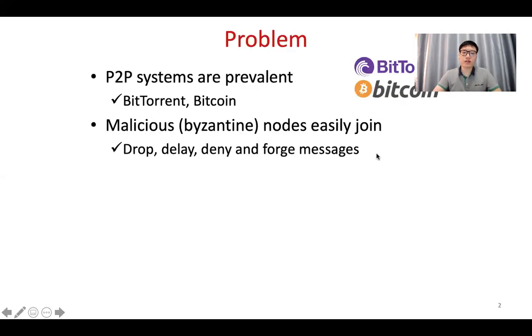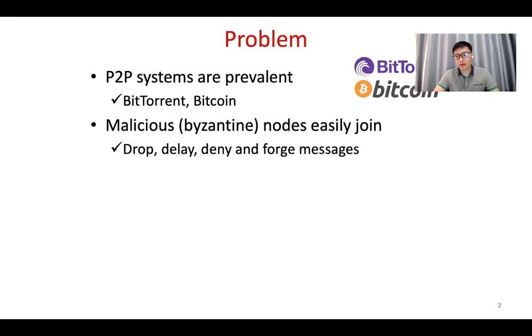As we know, these days peer-to-peer systems are quite popular. When we download files, we may use BitTorrent, a peer-to-peer file sharing system. And when we make payment, we may use Bitcoin, a peer-to-peer cryptocurrency payment system, which came out over a decade ago. And these peer-to-peer systems allow different nodes to join the system freely.